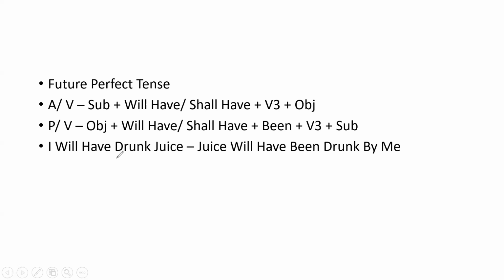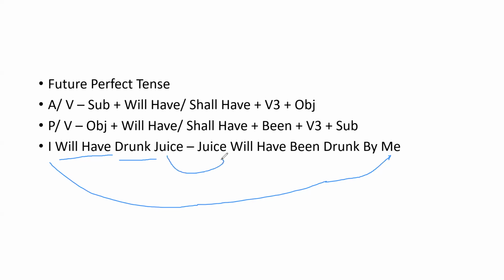First identify the tense of the statement sentence. Here the verb is V3 and the helping verb is will have. So subject plus will have plus V3 plus object. So it is future perfect tense. So now let's convert the subject into object and object into subject.